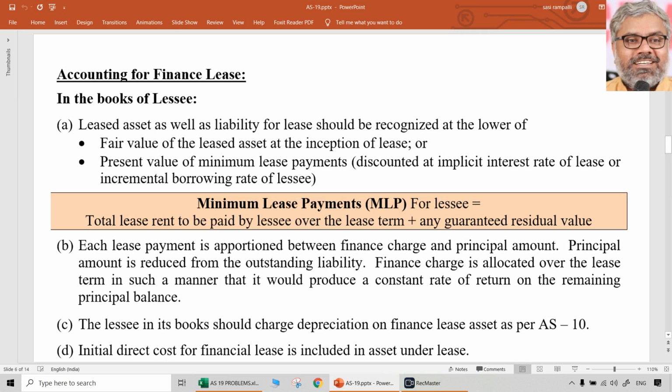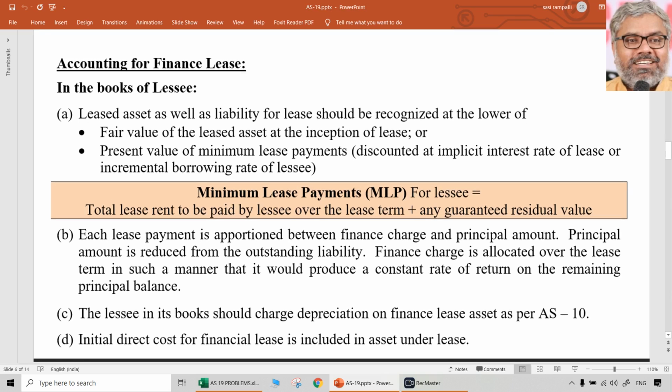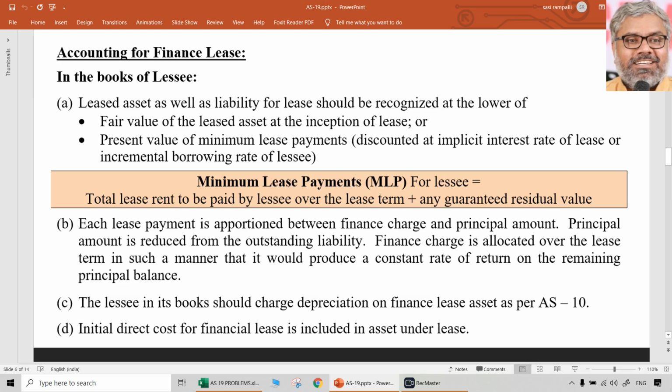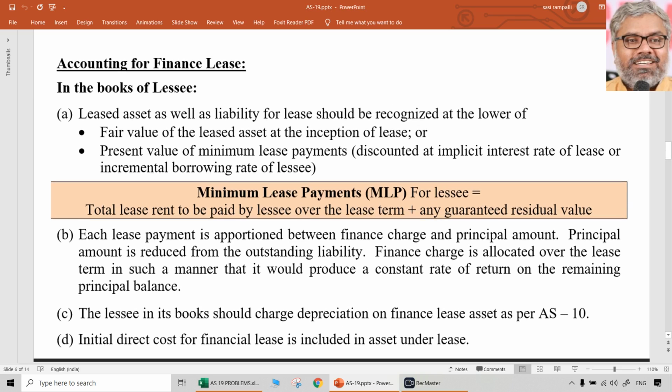But what is minimum lease payments for the lessee? That is the lease rental plus any guaranteed residual value. So this is the place where we have to clearly remember guaranteed residual value is something that lessee guarantees to the lessor at the end of the lease period, which both the parties know. But unguaranteed residual value is something that only lessor knows, because lessee has not guaranteed that. That only will be known by lessor.